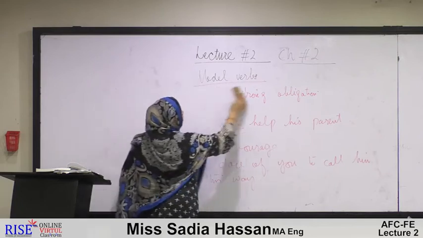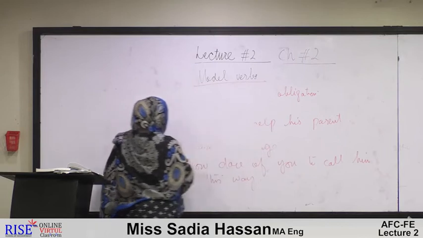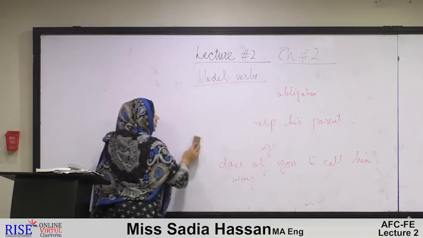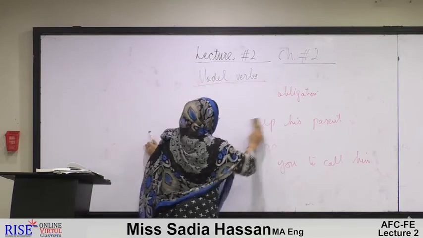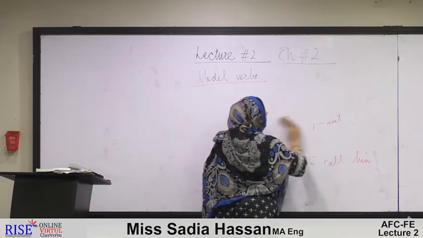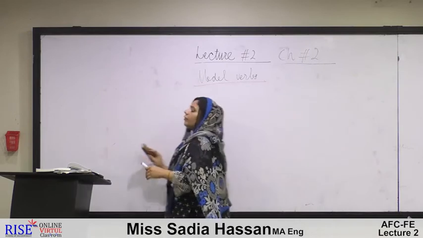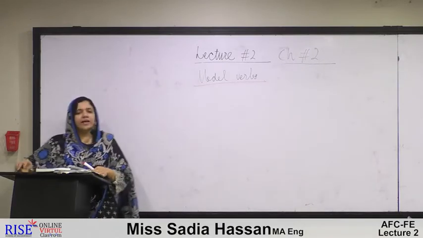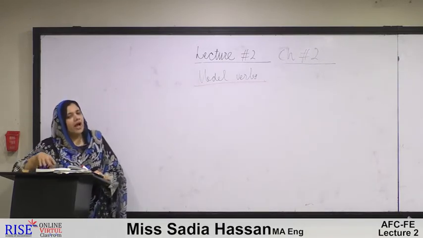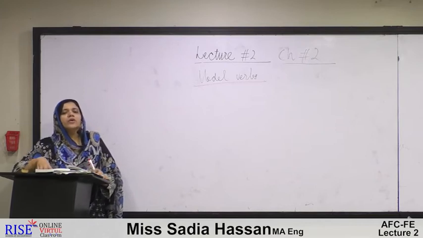In the beginning, we have already discussed a verb is subdivided into two main types, the main verbs and the helping verbs. Main verb was action verb and helping verb was the auxiliary verb or assisting verb. Auxiliary verbs are again subdivided into two kinds.